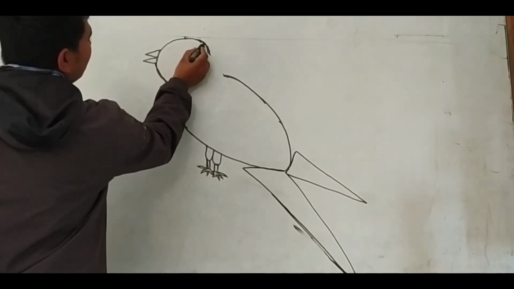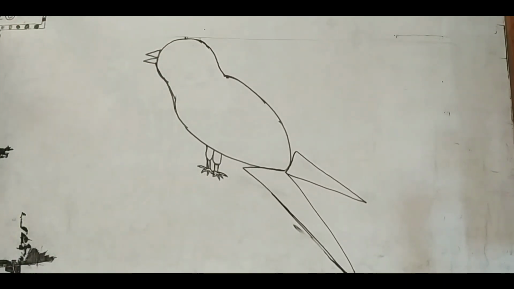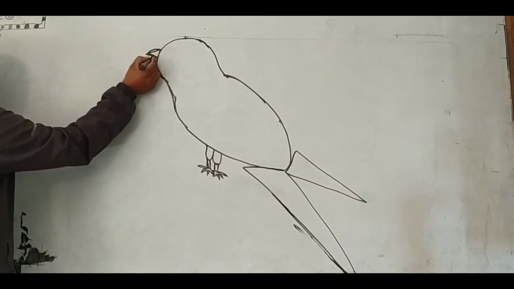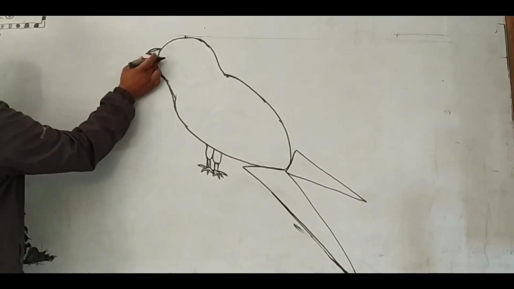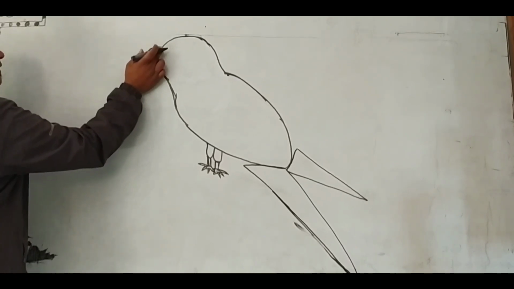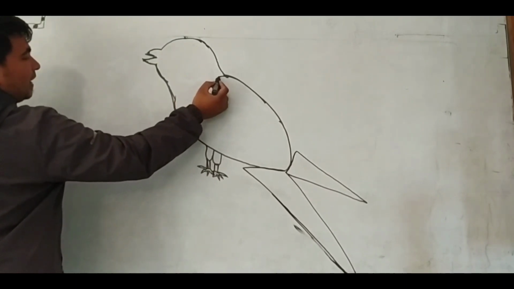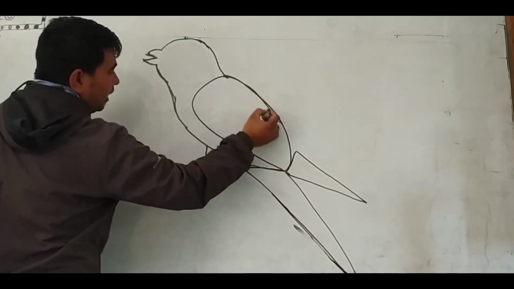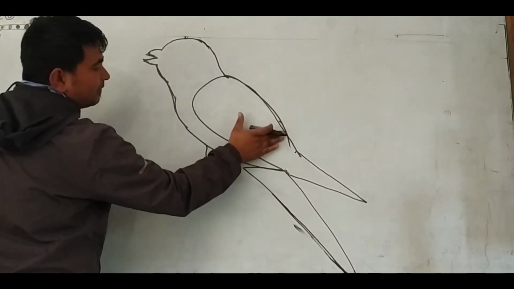After that we make a curve in the big shape. Then after we erase it. In the oval we make a curve and join the triangle and oval. Then after we erase the unnecessary part.